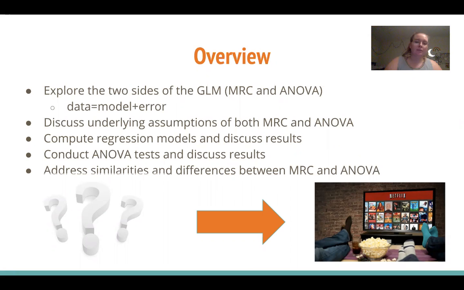And this can be represented by this equation. Our data equals our model, so what we describe, plus any error. So the error is what our model doesn't describe. This is interesting to kind of understand. But specifically, I'll be looking at regression and ANOVA as a means to help explain what we see in the world.